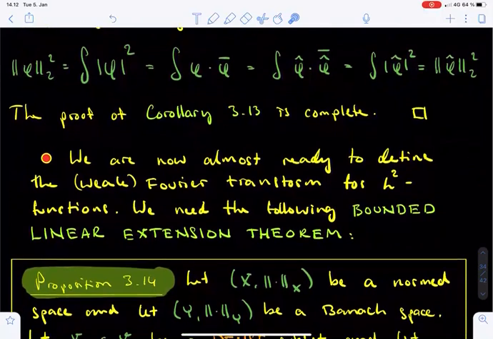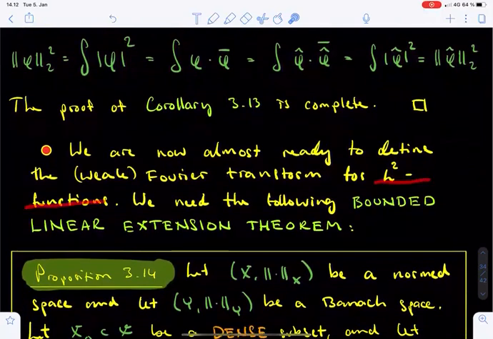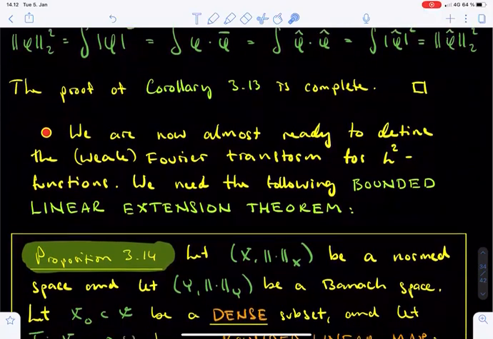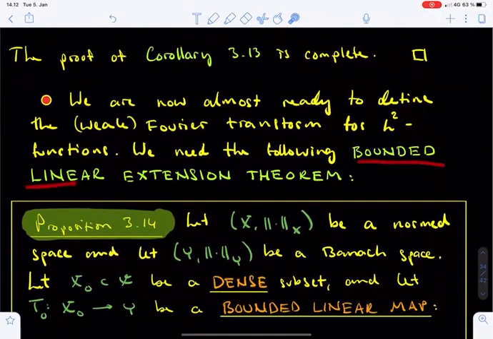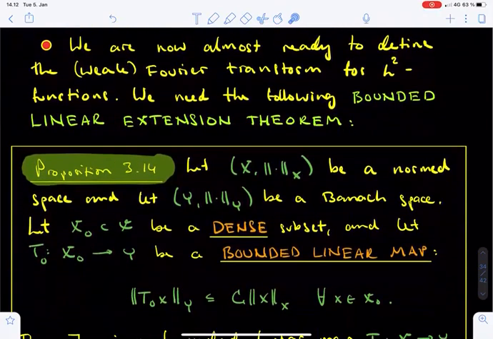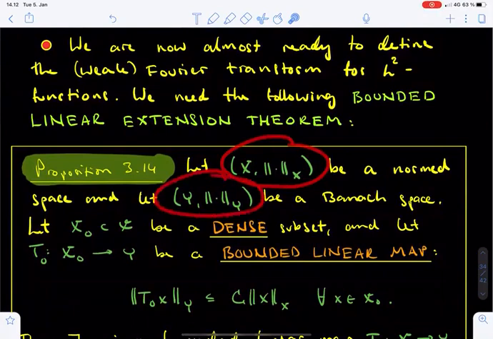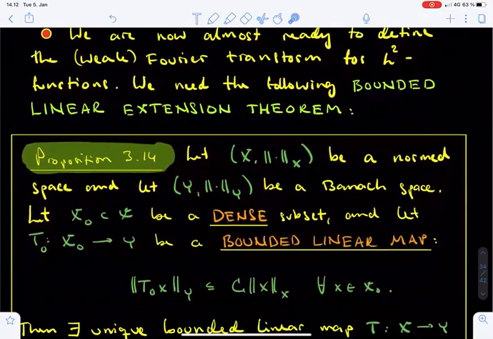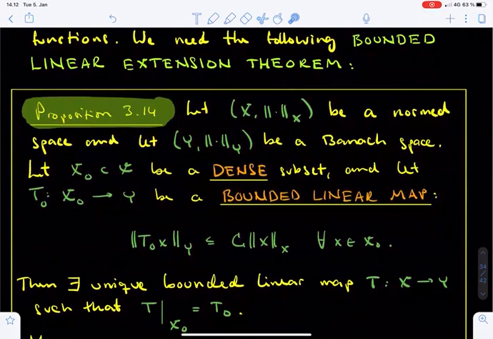We are then almost prepared to define the Fourier transform of L2 functions. One more technical tool is needed. This is proposition 3.14, which is often known as the bounded linear extension theorem. Let X be a normed space and let Y be a Banach space, that is, a complete normed space. In the application, you may think that both X and Y are the space L2. Then let X0 be a dense subset of X, and let T0 be a bounded linear map which is defined on X0 and takes values in Y.